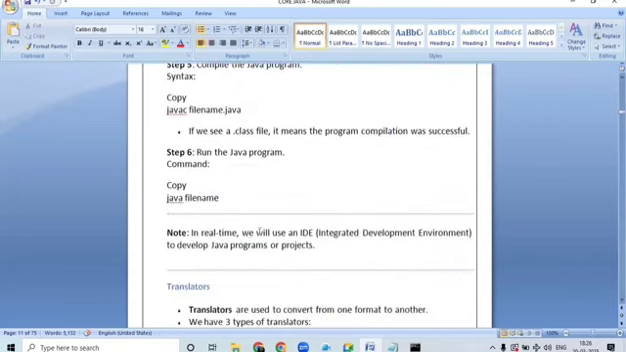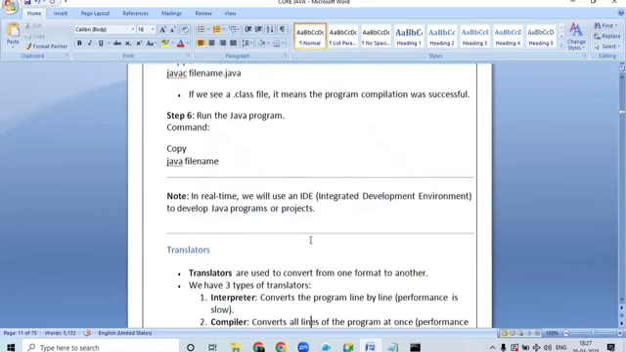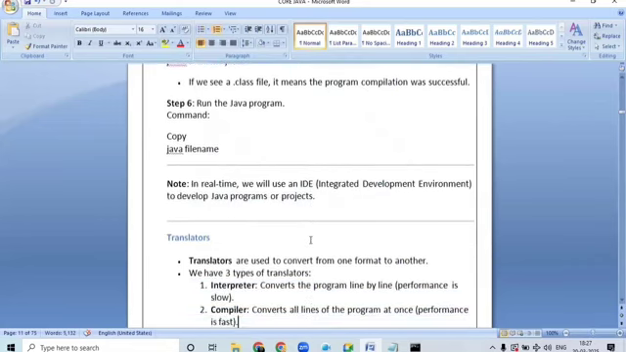So in real time, what are we going to use? We are going to use IDEs. That means in the next chapters, we are going to work with IDEs, that is nothing but Eclipse IDE and STS IDE here. In real time, in our companies, we won't be using Notepad to write the programs.